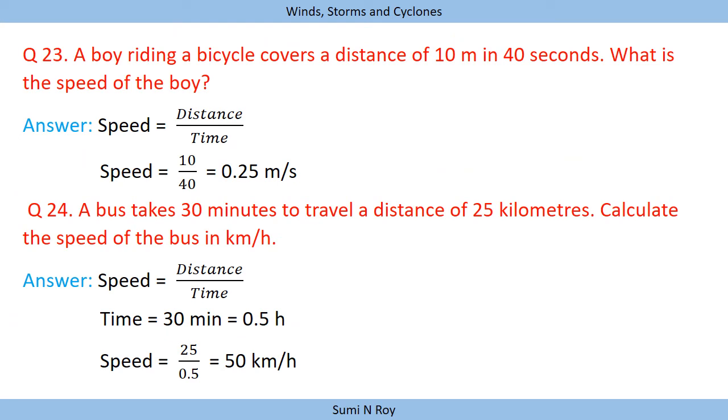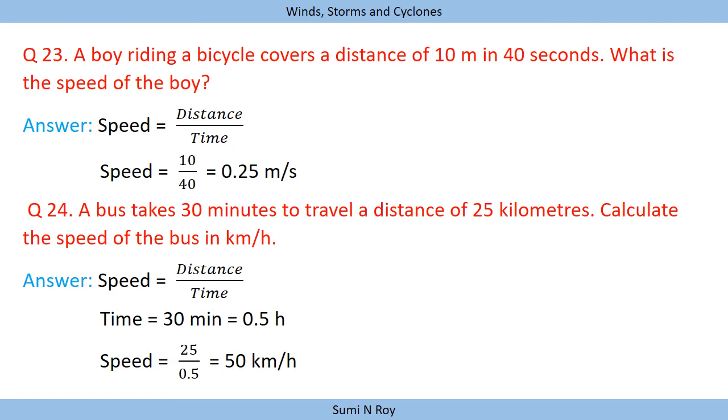Next question is a numerical. A boy riding a bicycle covers a distance of 10 meters in 40 seconds. What is the speed of the boy? As we know, the formula of speed is equal to distance by time, and from the question we can see that distance is 10 meters. So in place of distance we will write 10 meters, and in place of time we will write 40. So 10 divided by 40 is 0.25 meter per second. Units are very important, so we will complete our answer by writing the unit meter per second.